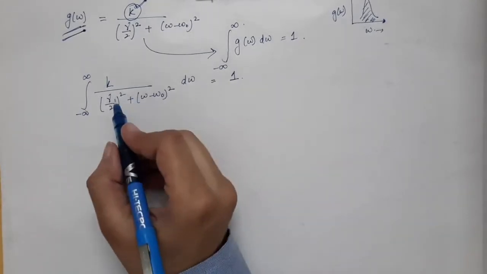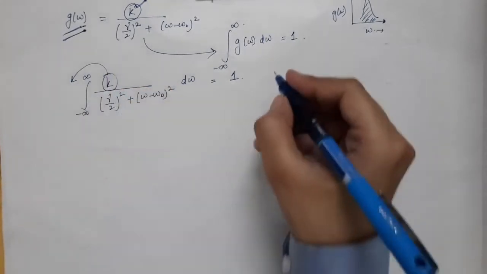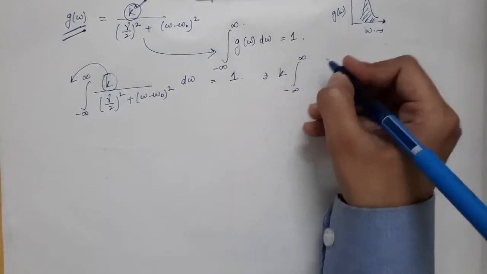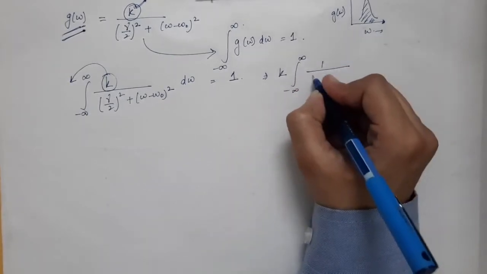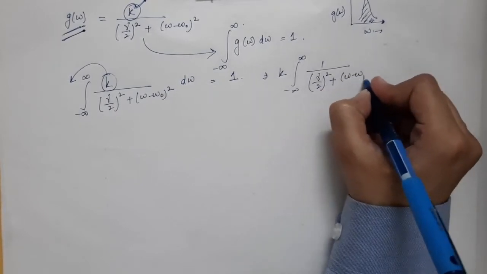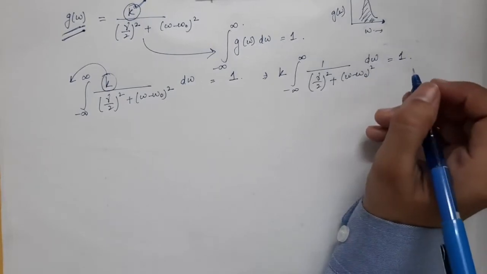This k is a proportionality constant and can be taken outside the integral. So you will have k into the integration from minus infinity to infinity of 1 divided by (gamma by 2) whole square plus (omega minus omega 0) whole square into d omega, and this must be equal to 1.